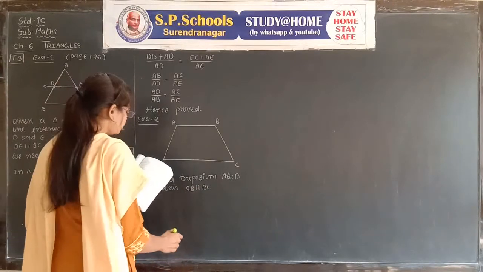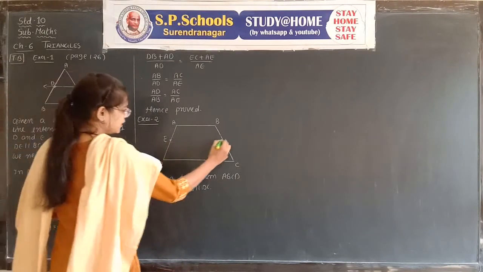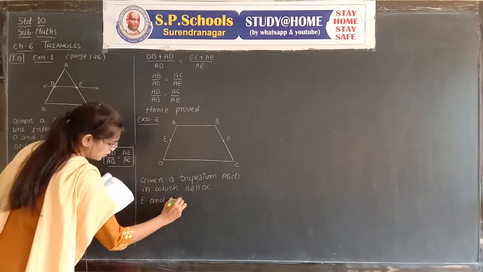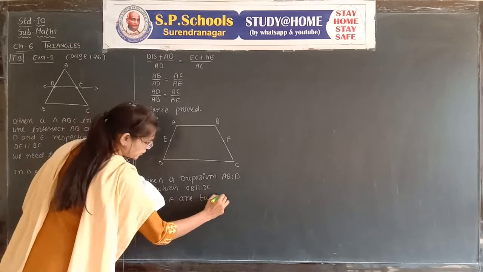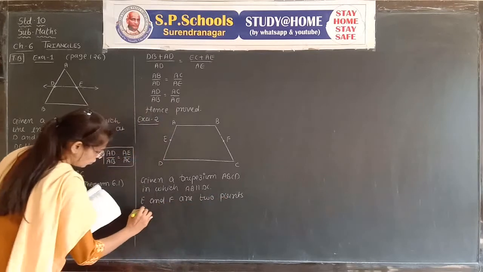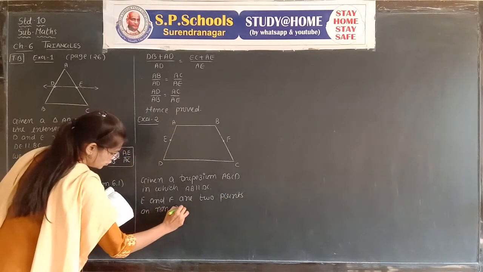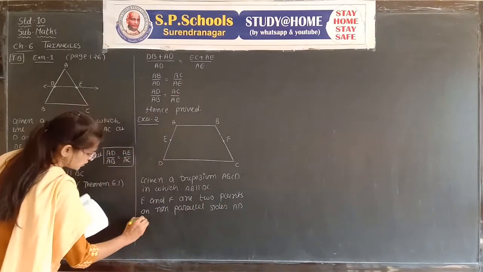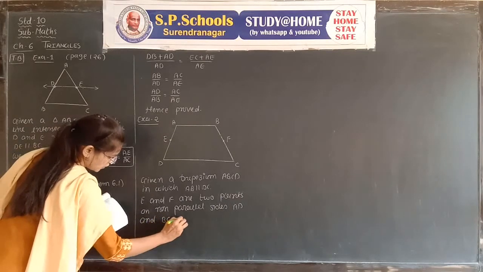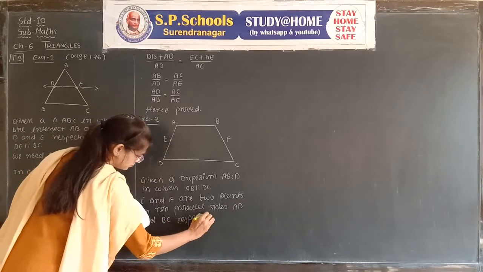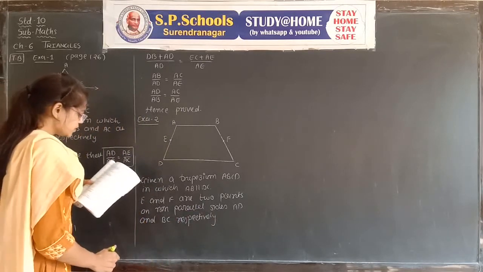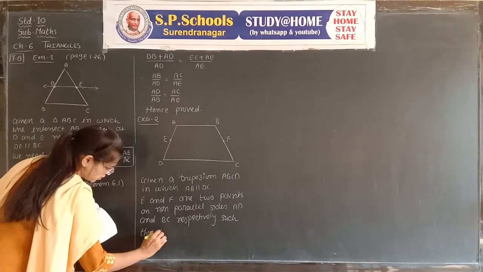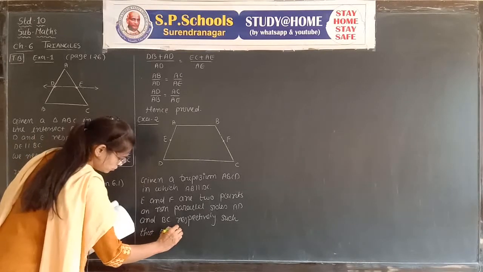E and F are two points on the non-parallel sides AD and BC respectively, such that EF is parallel to AB.